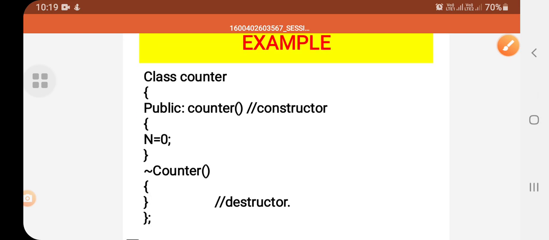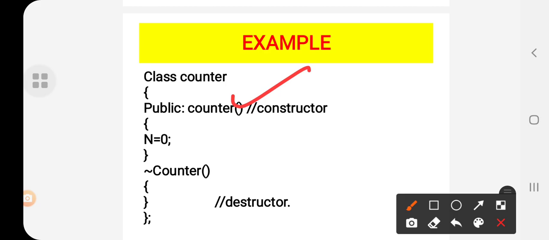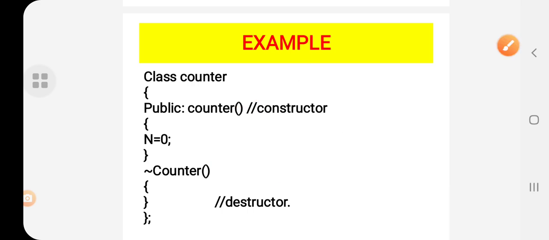Next example: counter is a constructor, and here the n value is initialized, and again with the help of this tilde symbol we are deallocating the memory which was required for the number.